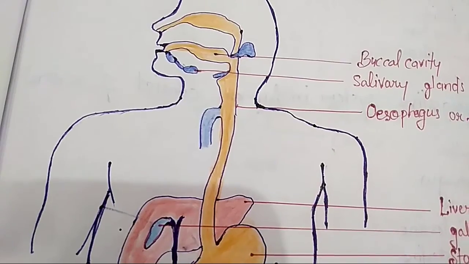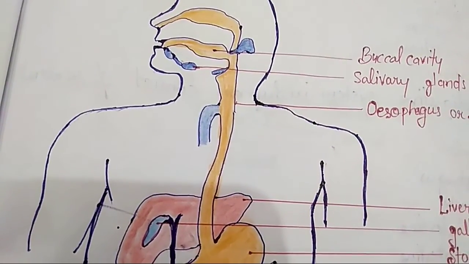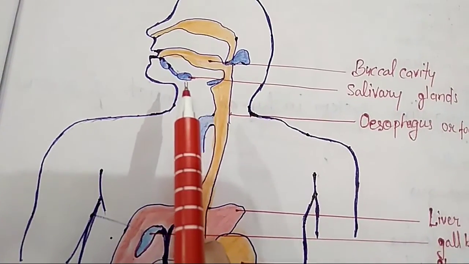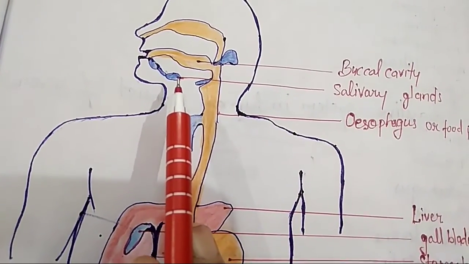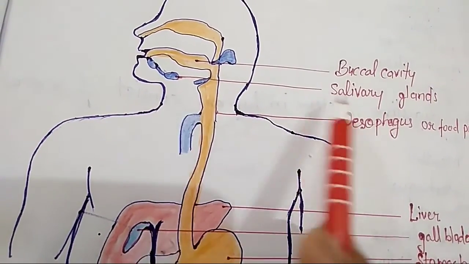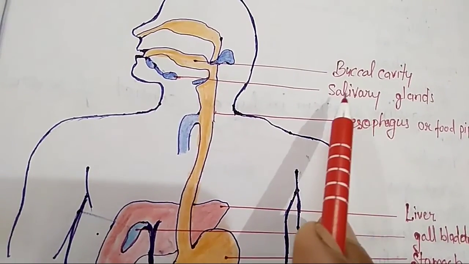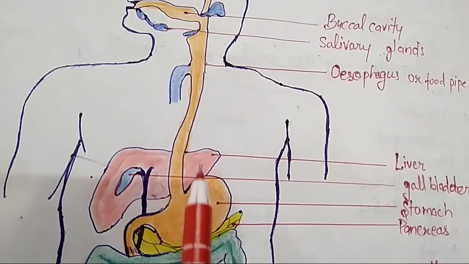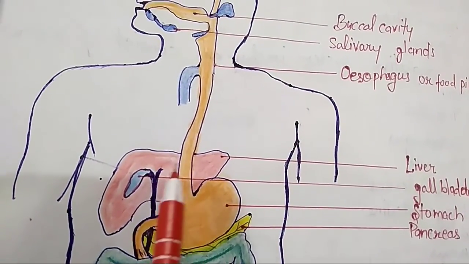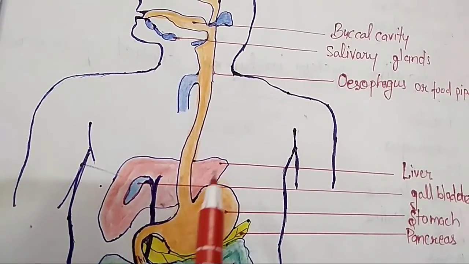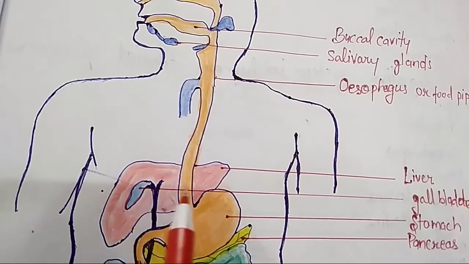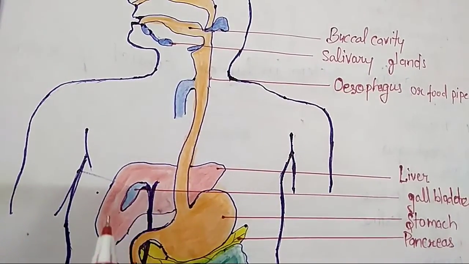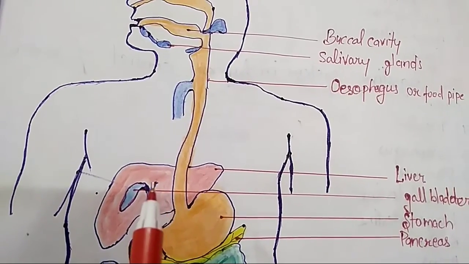And we have discussed that there are 3 glands associated with the digestive system. So you can see here, the first gland is in the mouth, the salivary glands. They also secrete digestive juice. After that, you can see this is the liver. This reddish part is known as the liver. It is the largest gland in our body and its weight is about 1.5 kg.